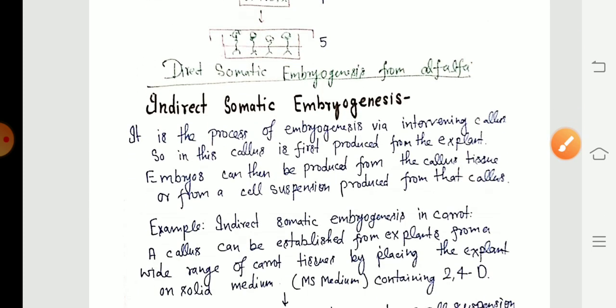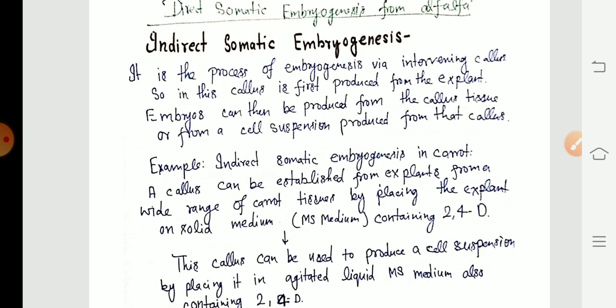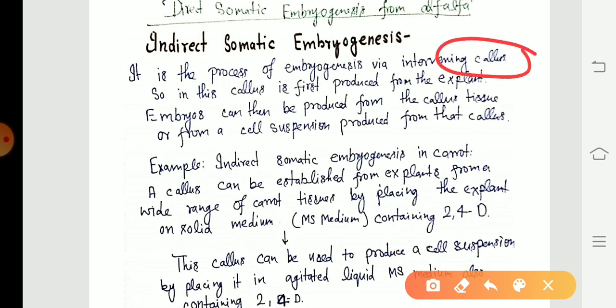Next, I'll discuss about the indirect somatic embryogenesis. It is the process of embryogenesis via intervening callus. So in this, callus is formed, callus is first produced from explant. Embryo can then be produced from the callus tissues. So from the explant, first of all, callus is produced, and from this callus, embryo is produced.